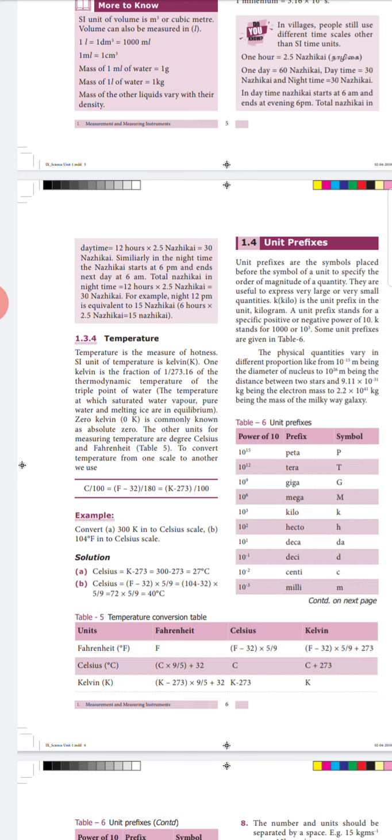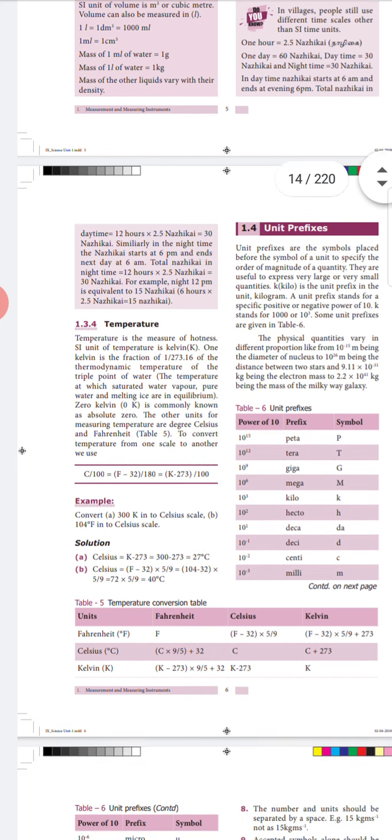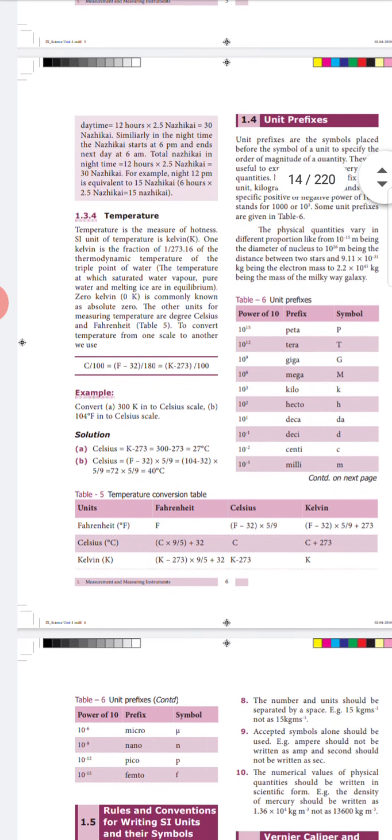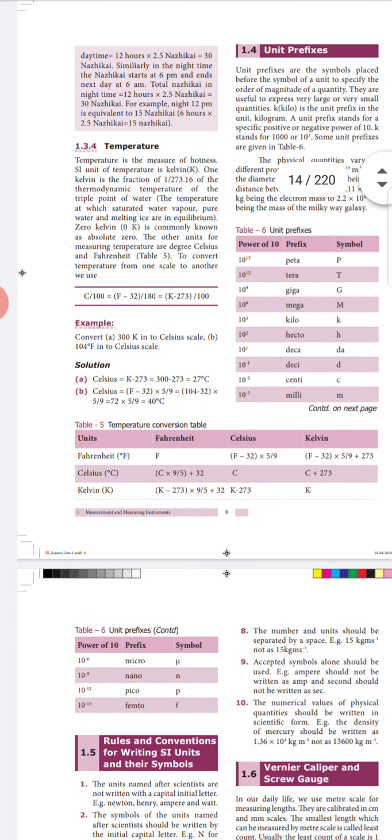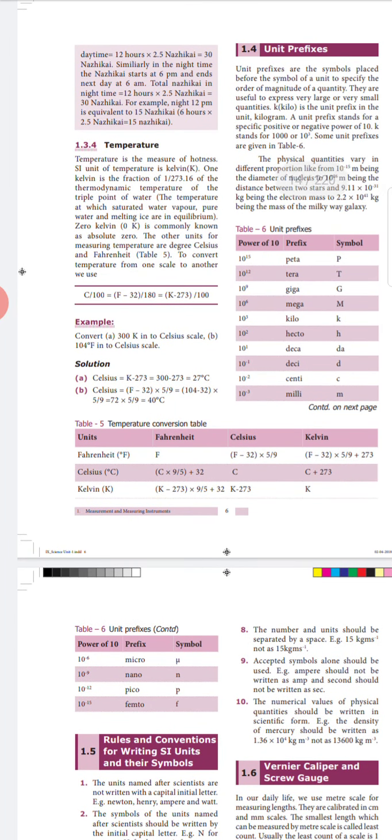The other units for measuring temperatures are Fahrenheit and Celsius, and here we are having some conversion table. From this table we can learn how to convert from Fahrenheit to Celsius and Kelvin, from Celsius to Fahrenheit and Kelvin, and from Kelvin to Fahrenheit and Celsius.